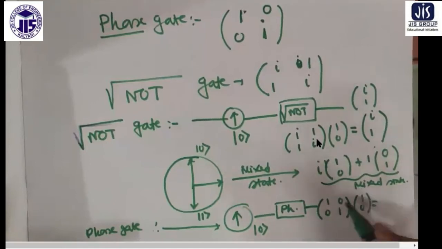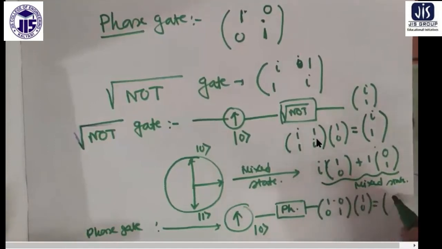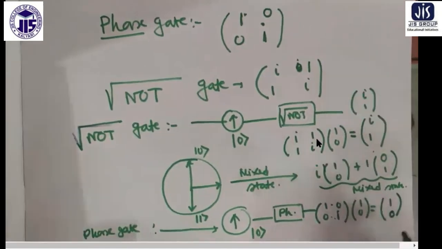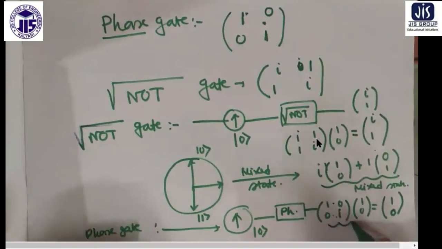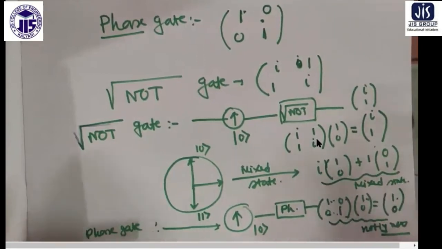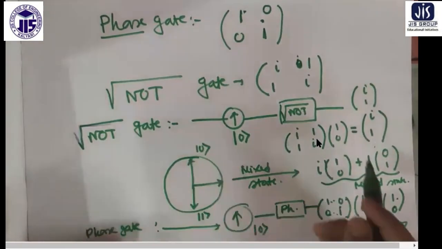Now this will produce 1 into 1, 0 into 0, and 1 into 0, i into 0. So this produces nothing new as such. This is giving you 1 into 1, 0 into 0, 0 into 1, i into 0, nothing new out of it. So basically this mixed state is obtained from the root NOT gate.